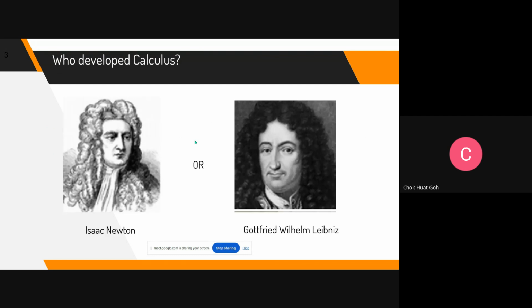All right, so to start with, students, look at the faces of these two persons. I actually got this from the internet. Who do you think is the first one who developed calculus? Based on what you see on the screen, if you look at their faces, Newton, I think everybody understands this and knows Newton very well. At least here the name is very familiar. Another person is Leibniz. Just make a wild guess. If you look at their faces, who invented calculus first? Maybe you can type in your chat box.